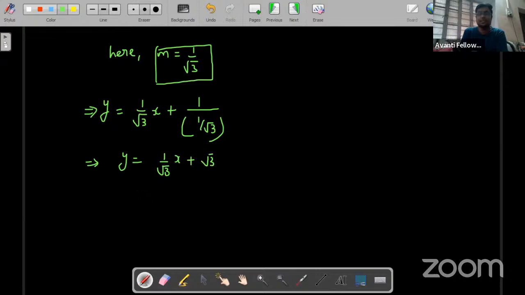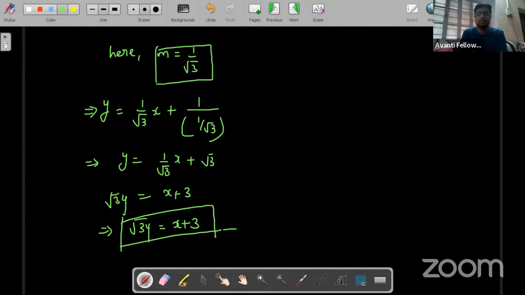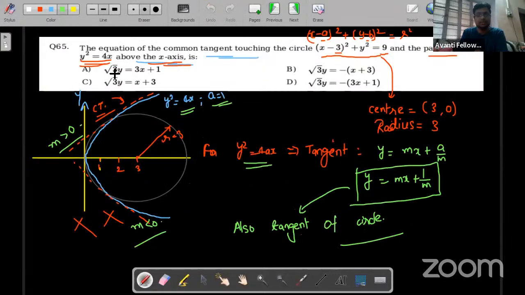Now we can take LCM. So root 3 into root 3 will be 3, and this root 3 will directly come out here. So we can see root 3y is equal to x plus 3, or we can take all of them on one side. Now we have to check which option is correct. Root 3y is equal to 3x plus 1, this was not there. x plus 3 was there. So option C is correct.